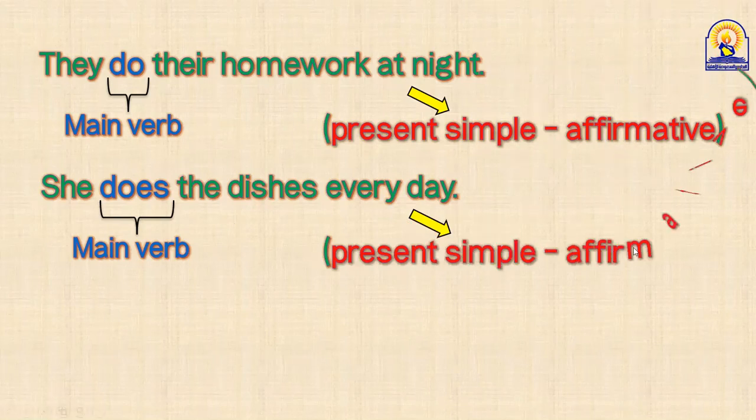This is present simple, affirmative. Affirmative مثبت يا عبد العزيز نوفل. There is no not, doesn't or didn't, and there is no question. So this is affirmative. As you can see, guys, does is used as a main verb in affirmative sentences, present simple. This is for does.